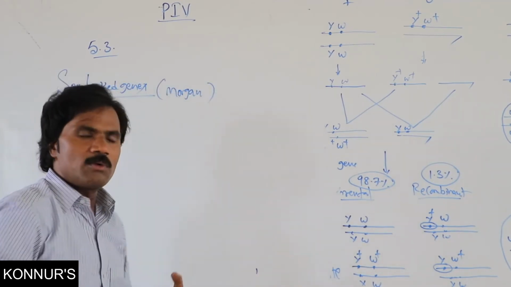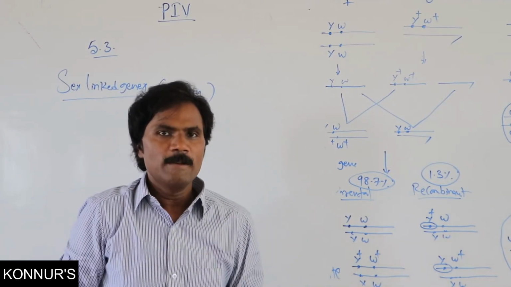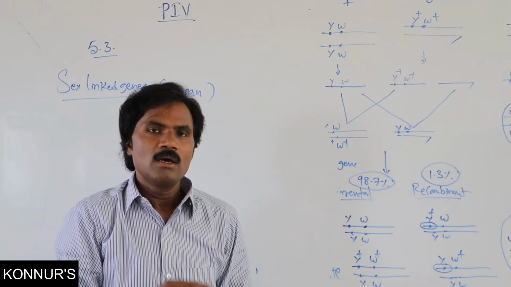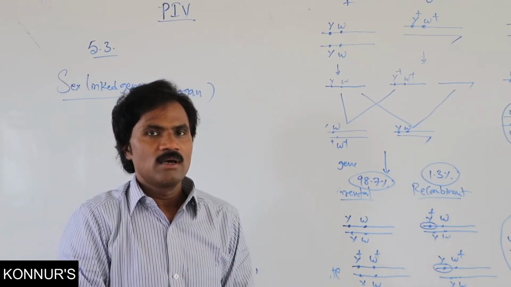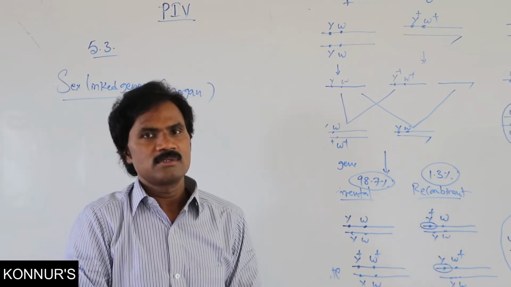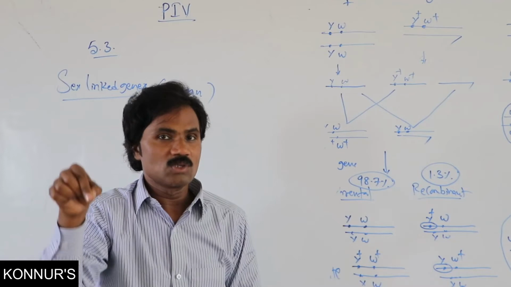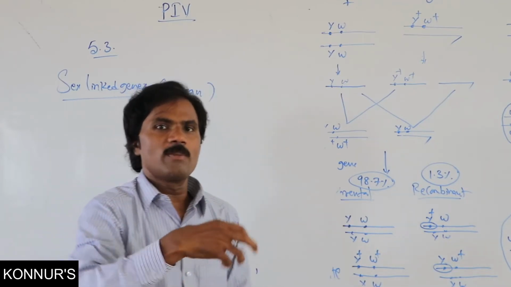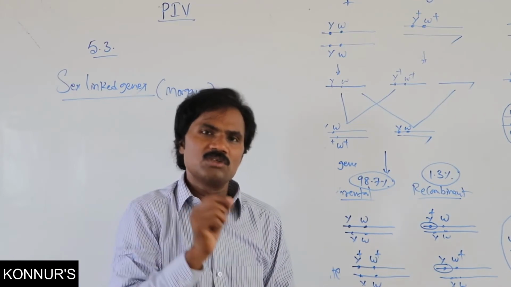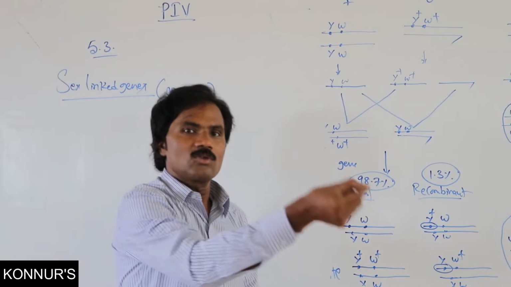He also explained related to sex-linked inheritance. Just now I said in human beings, X-linked traits like hemophilia as well as color blindness: even though those genes are located on sex chromosomes, they indicate somatic characters. So the genes are located on the sex chromosome, but the characters influenced are somatic.